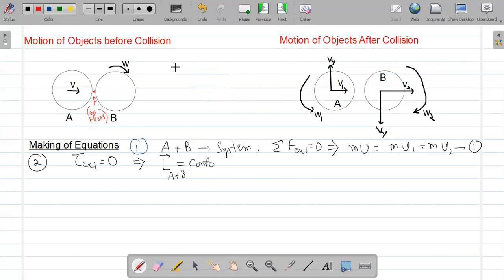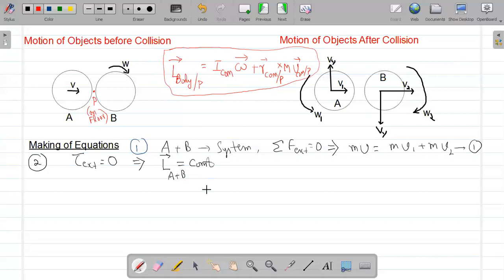But remember, when you write angular momentum of any rigid body relative to some point P, it is always written as moment of inertia about the center of mass axis times omega, plus position of center of mass relative to point P cross mass of object and then velocity of center of mass relative to point P. So that's the general equation for writing the angular momentum of rigid bodies.